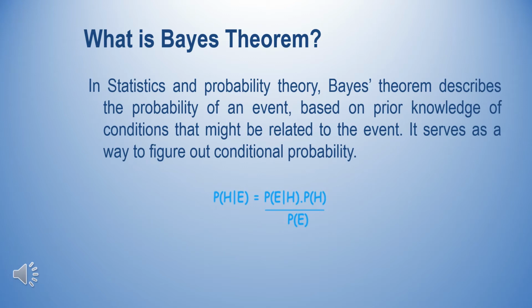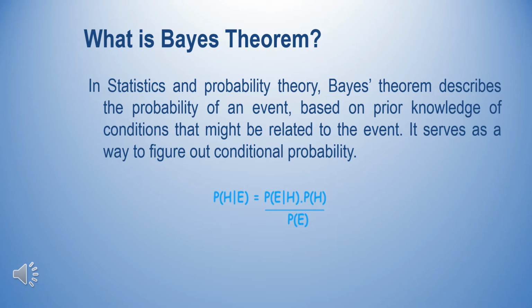In statistics and probability theory, Bayes' theorem describes the probabilities of an event based on prior knowledge of conditions that might be related to the event. It serves as a way to figure out conditional probability.